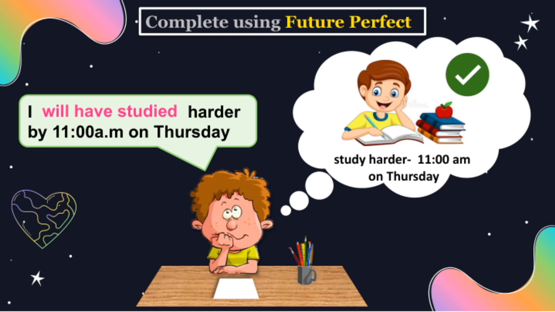Remember, the key points are that the future perfect uses will have plus the past participle of the main verb, which is studied here. And it's all about setting a deadline for when the action will be done. This concept is really important for planning and setting clear goals, especially when we want to track our progress toward a deadline. So, in the overall theme of effective time management, mastering the future perfect helps us visualize what we will have accomplished by a certain point in time.